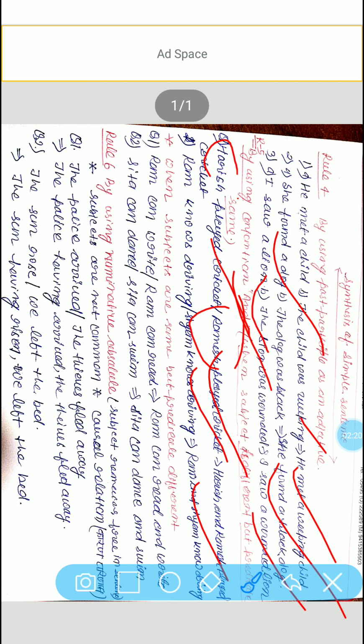Okay. Now, another situation. When subjects are same but predicates are different. You can see here, Ram can write, Ram can read. These are two simple sentences, and we have to combine these two and make one new simple sentence. After combining, it will become: Ram can read and write. Similarly, another sentence, Sita can dance, Sita can swim. After combining, the sentence will be: Sita can dance and swim.